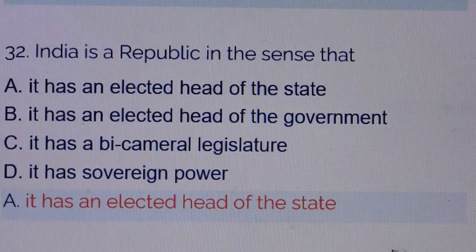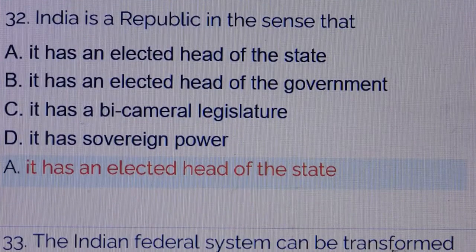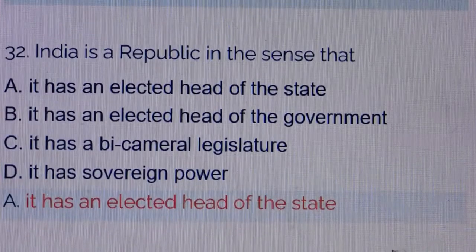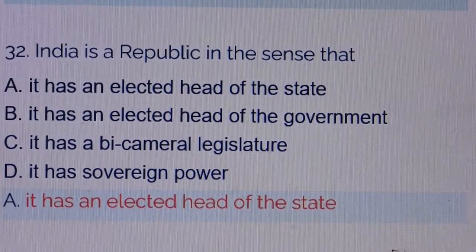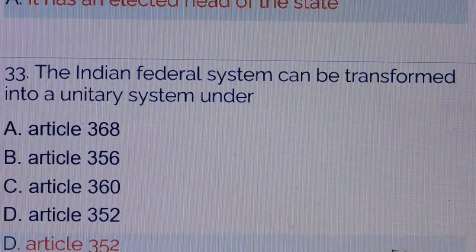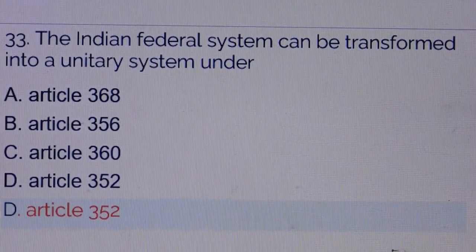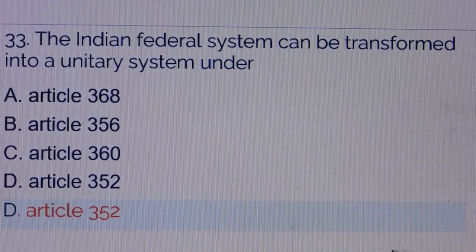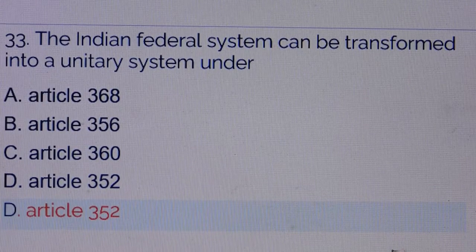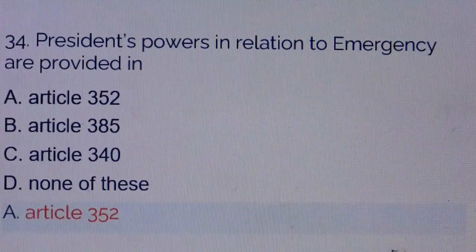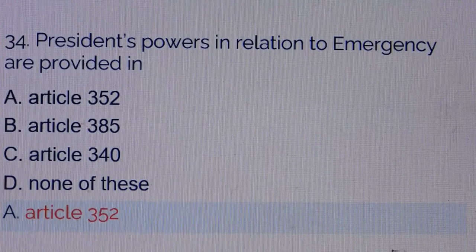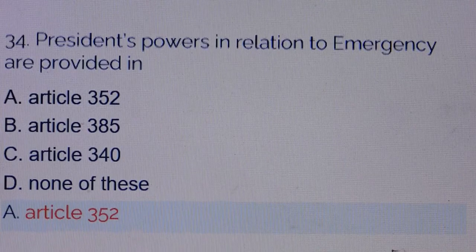Question number 32. India is a republic in the sense that. Answer is option number A, it has an elected head of the state. Question number 33. The Indian federal system can be transformed into a unitary system under. Answer is option number D, Article 352. Question number 34. President's power in relation to emergency are provided in. Answer is option number A, Article 352.